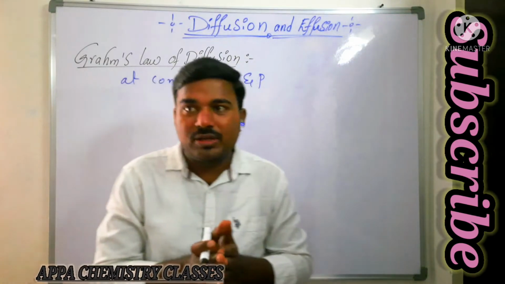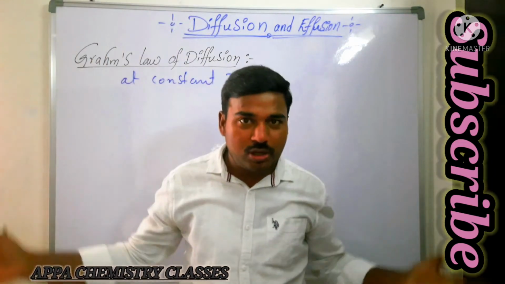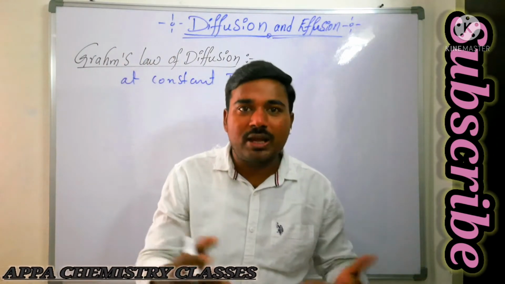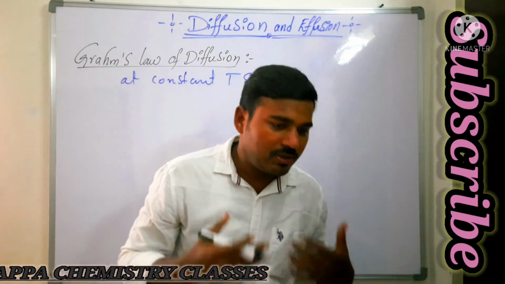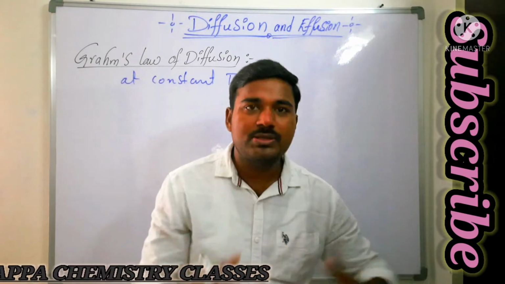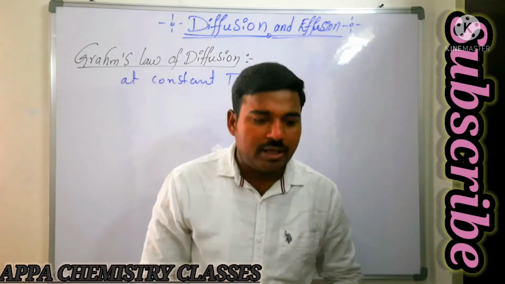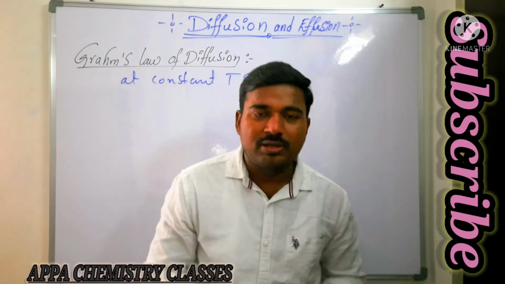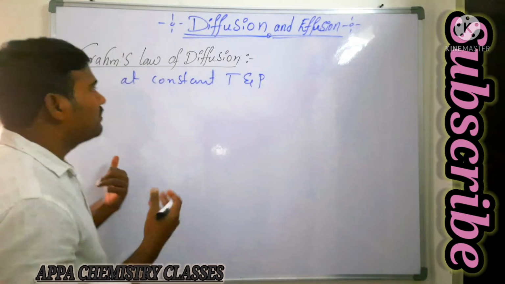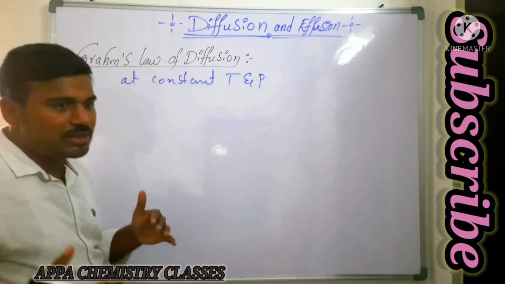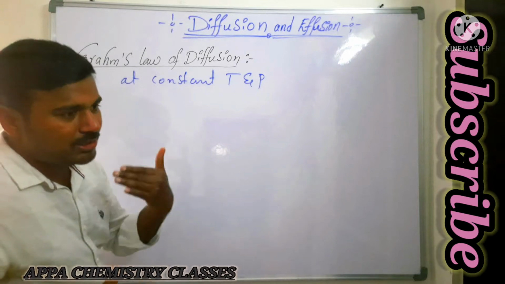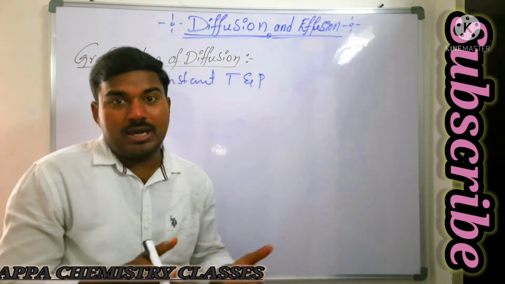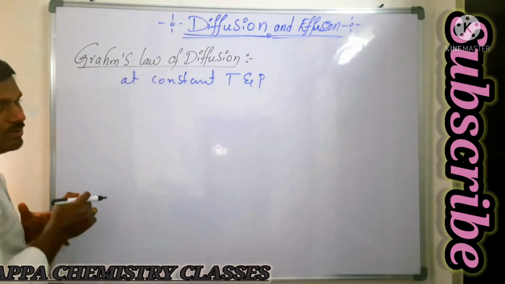So say for example, if the gas is occupying this much volume, then the volume occupied by the gas in a certain time is said to be the rate of diffusion. For example, if I am traveling from here to there, I take some time and travel some distance. So that is my rate of speed, distance by time. Here also it is the same thing: the rate of diffusion is nothing but the distance traveled by a gas in a certain time, or else the volume occupied by the gas in a certain time.